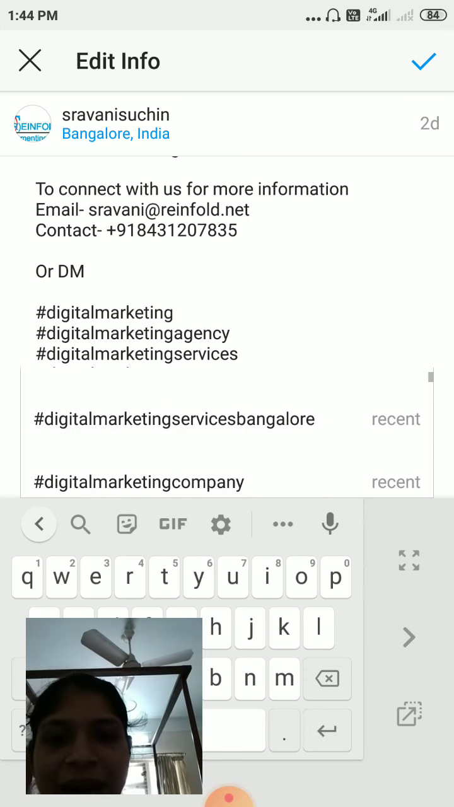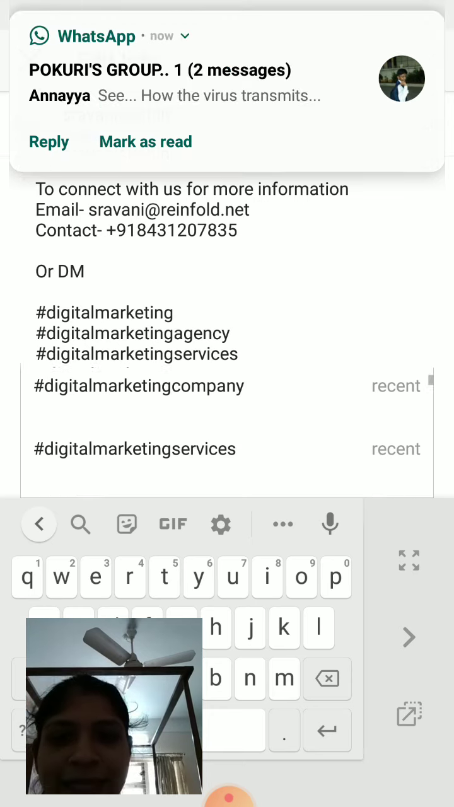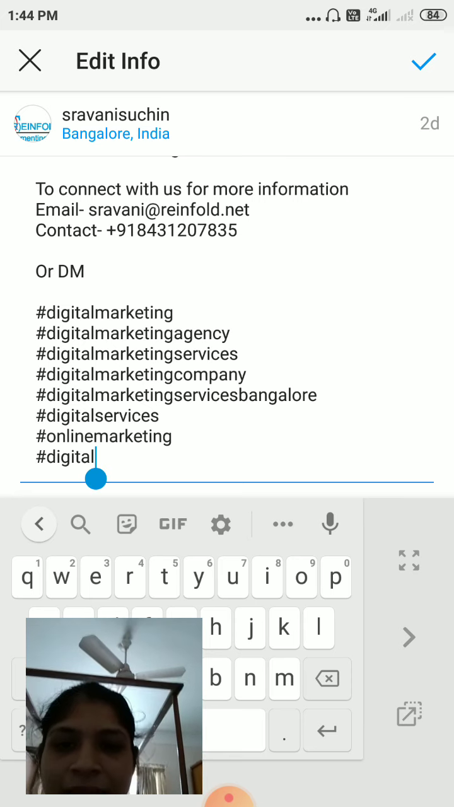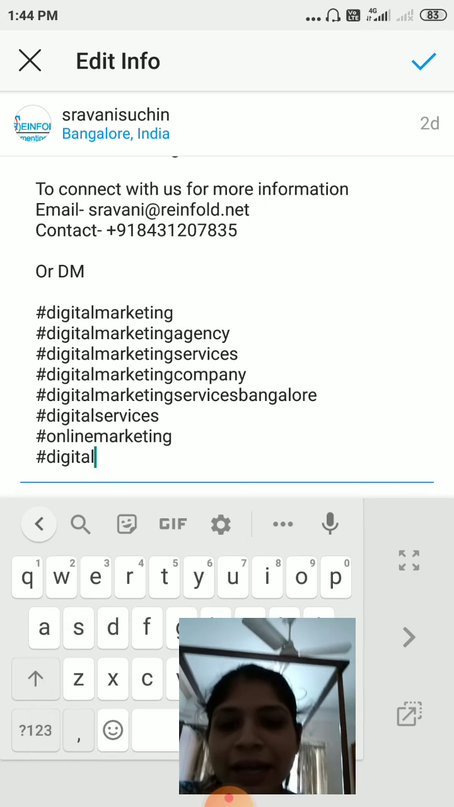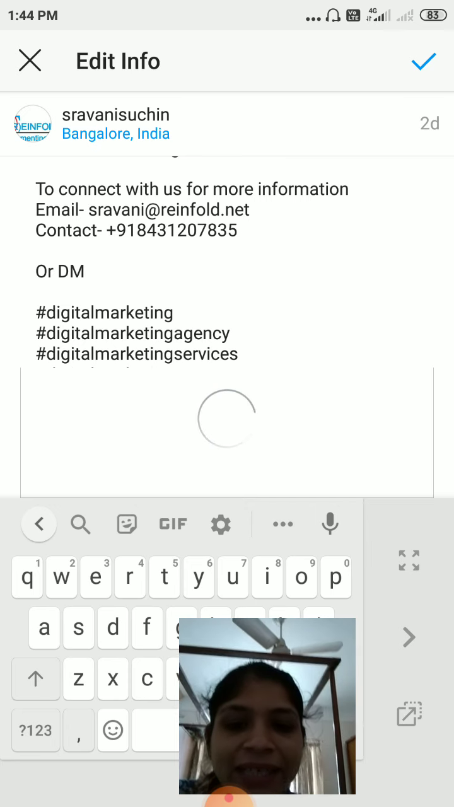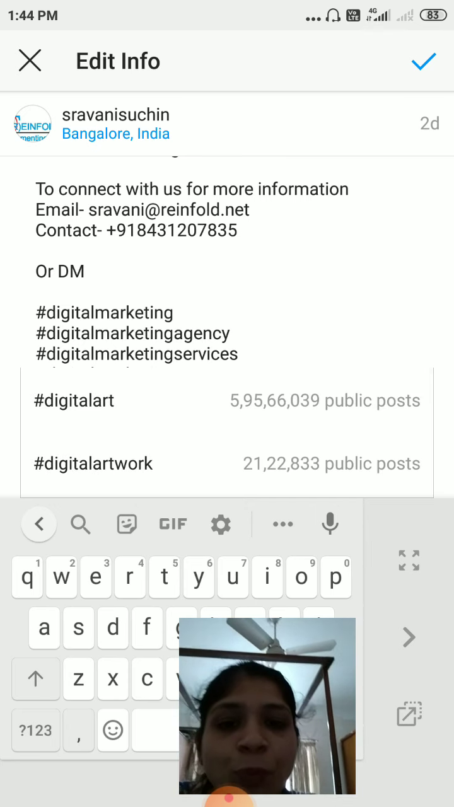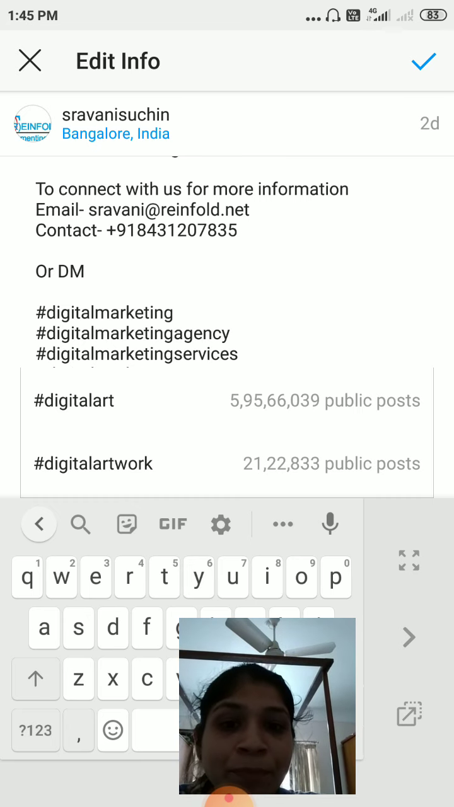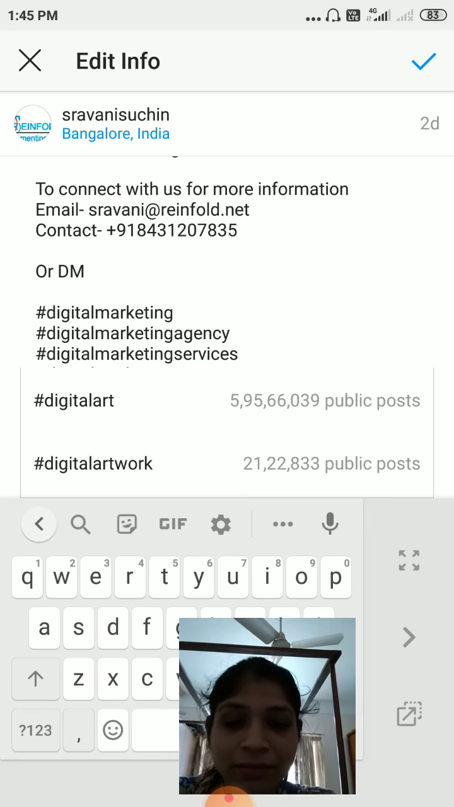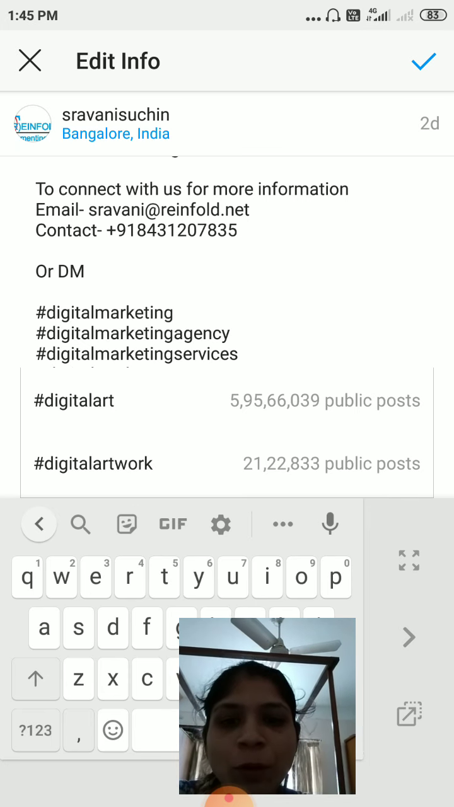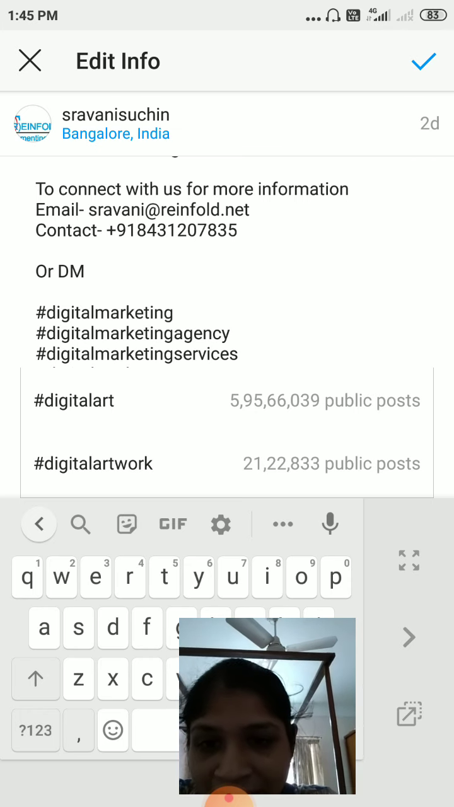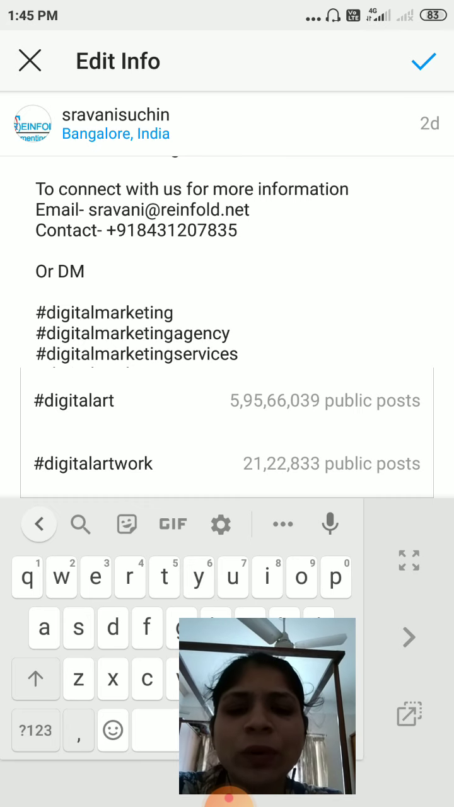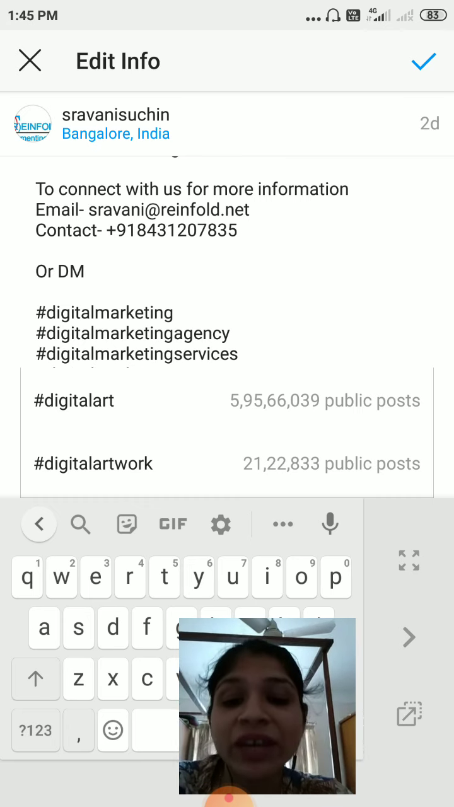See, it will start highlighting digital marketing company, services, Bangalore, digital art. I have started typing digital, so it has highlighted digital art. And what is the number it is highlighting on the right side of the particular hashtag? That means the number of posts. For this particular hashtag, this many posts have already been uploaded. So the reach is very high, that means the hashtag is very popular.